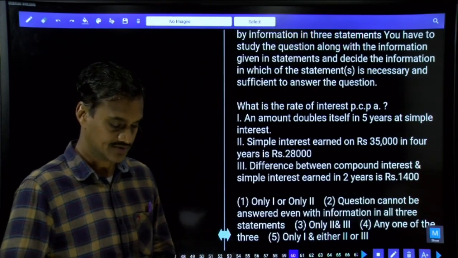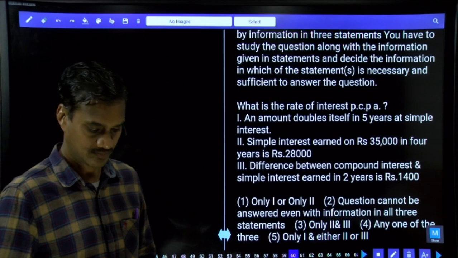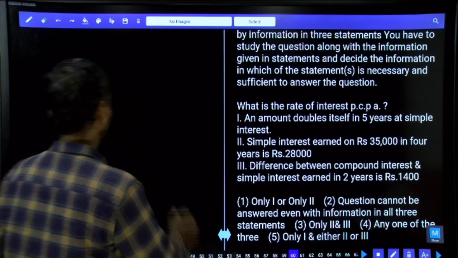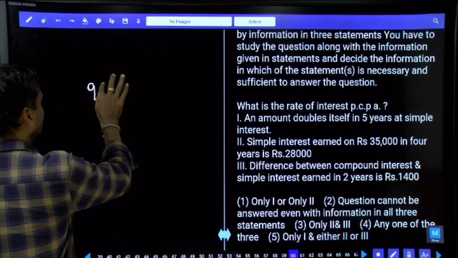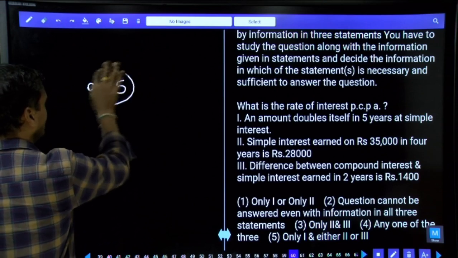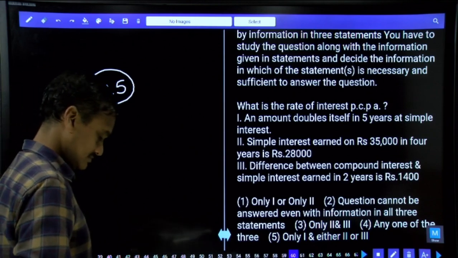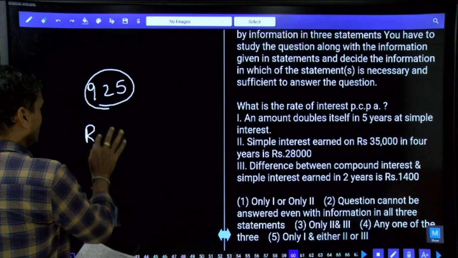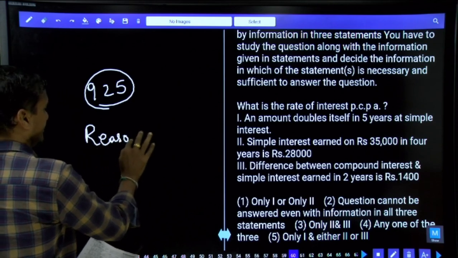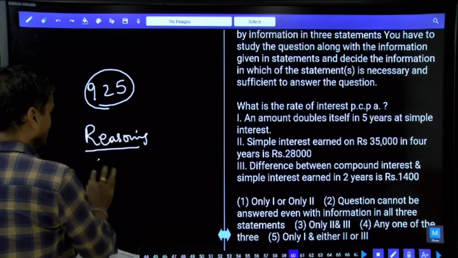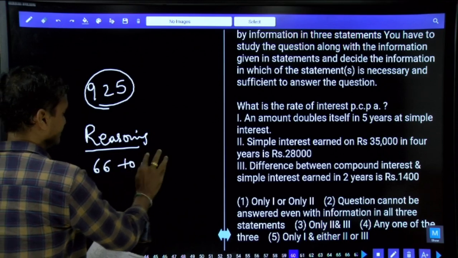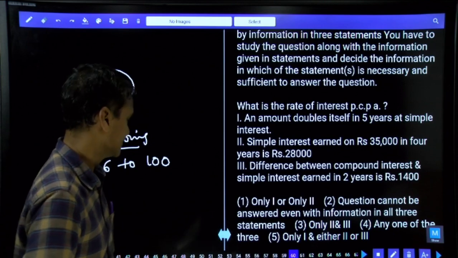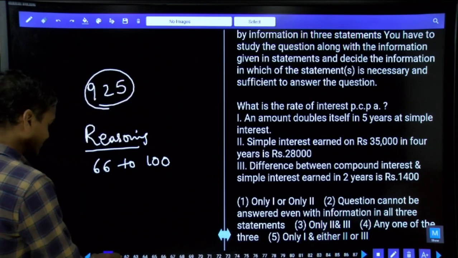Yes, good evening, good afternoon, students. Now paper number 925. In this paper number 925, the reasoning section's question numbers start from 66. This reasoning section runs from question number 66 to 100. Altogether, there are 35 questions in this reasoning section. Now let us start with question number 66.